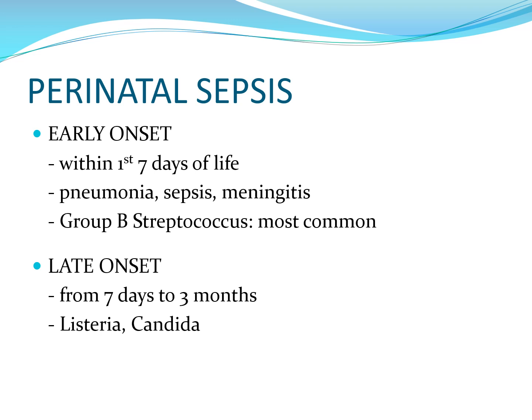Perinatal sepsis can be divided into early onset or late onset. Early onset usually occurs within the first 7 days of life. It may cause pneumonia, sepsis, meningitis, and the most common organism involved is group B streptococcus. Late onset perinatal sepsis occurs from 7 days to 3 months of life, and the involved organisms are Listeria and Candida.